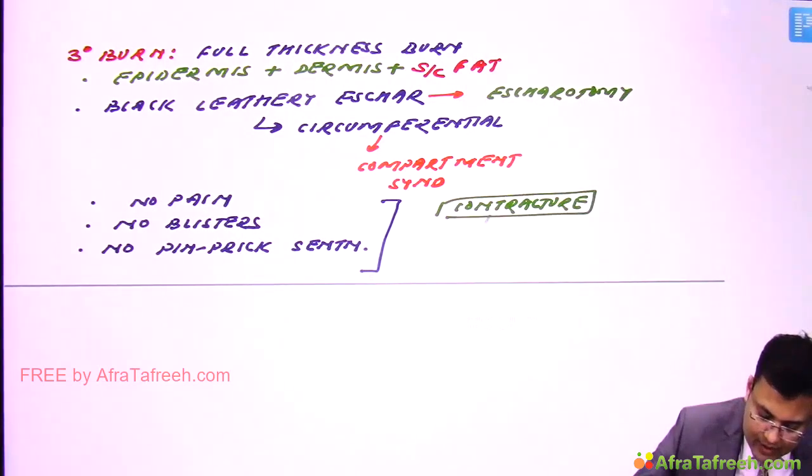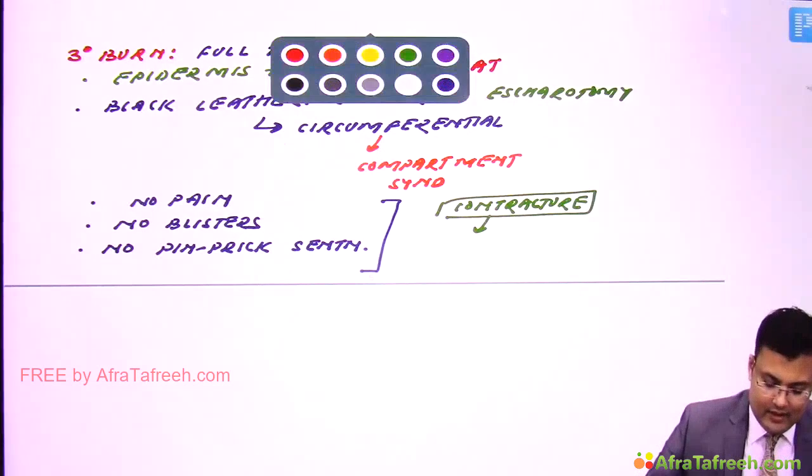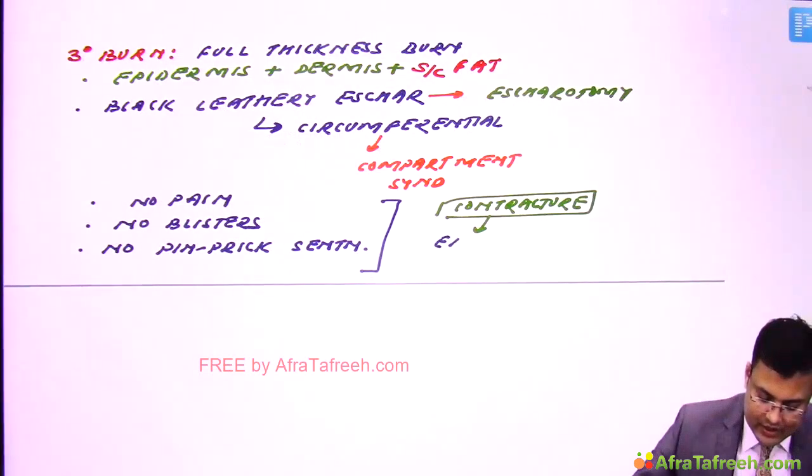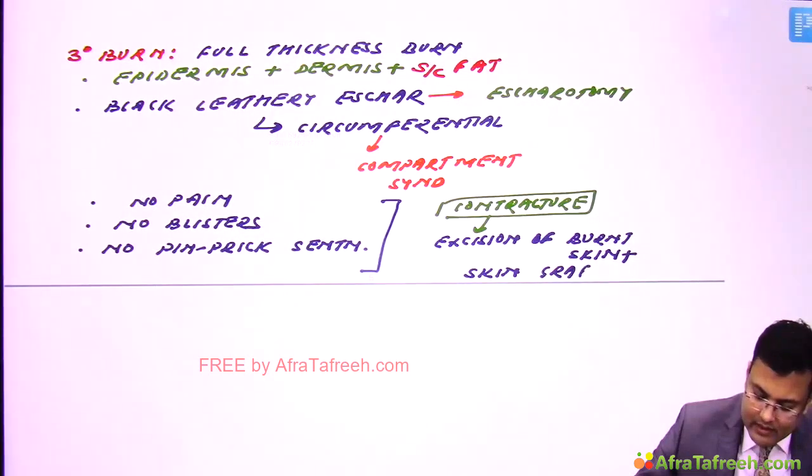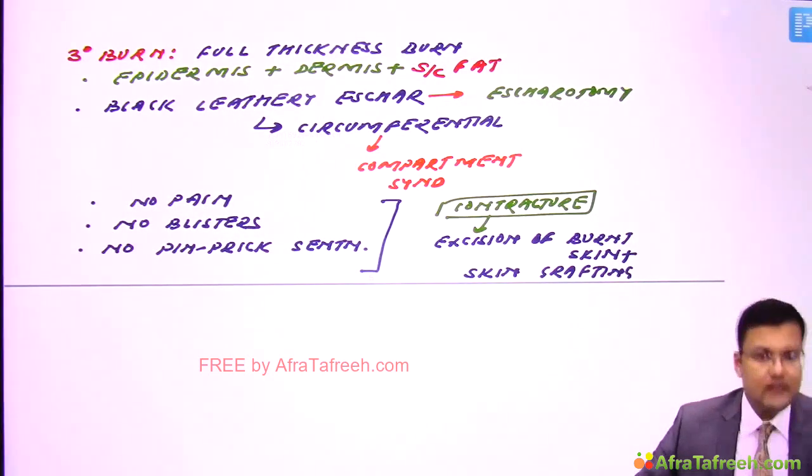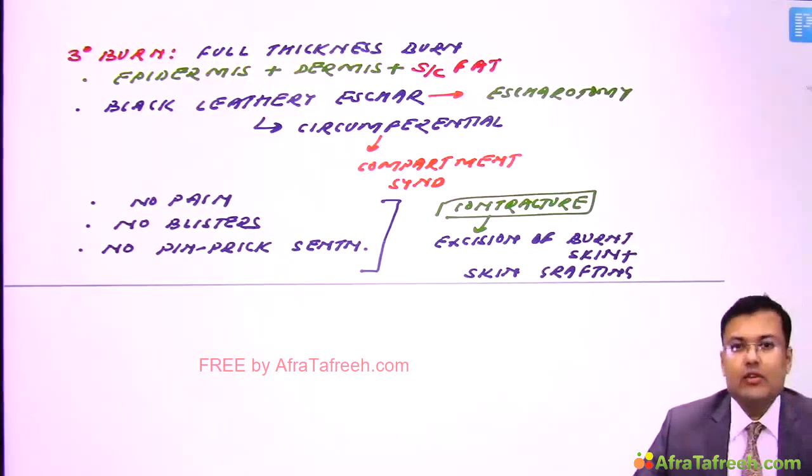So how to prevent contracture? We have to go for excision of burnt skin plus skin grafting. Clear? So this is how we prevent the contracture. Otherwise healing occurs with contracture. Now see the fourth degree burn.